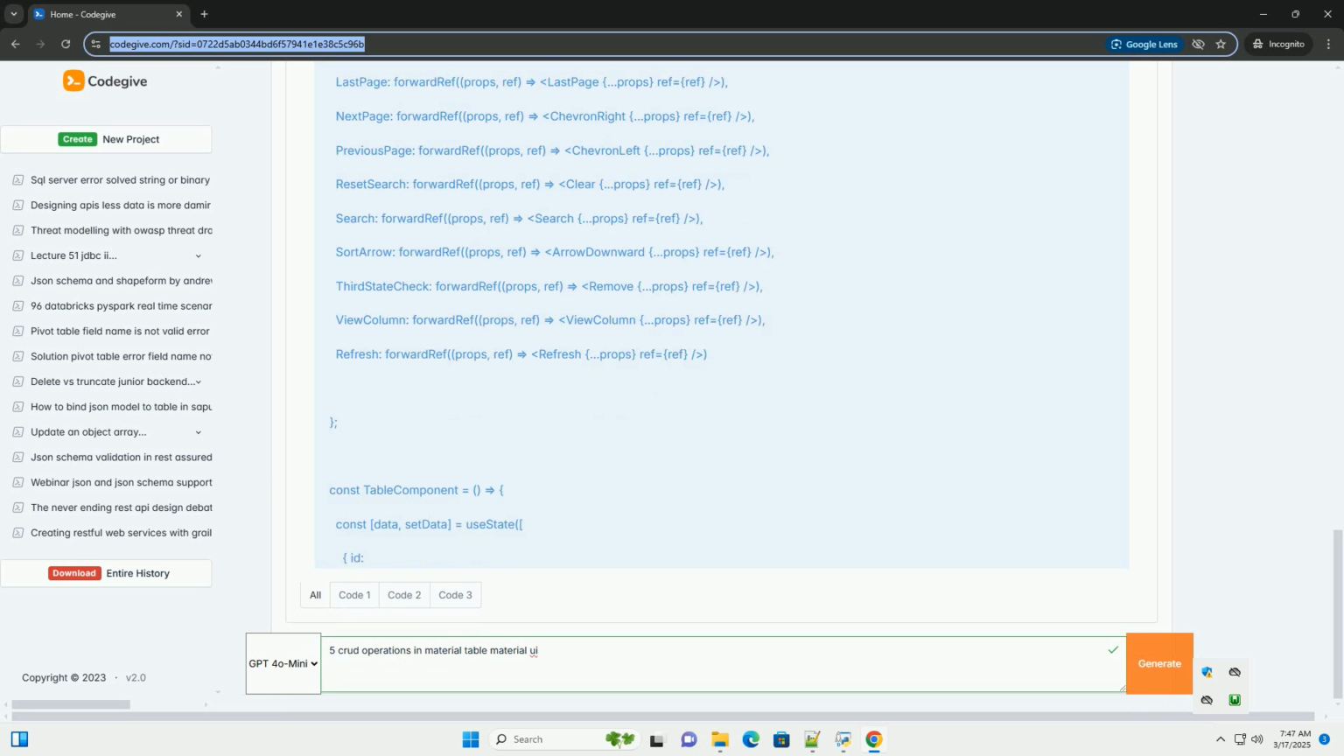4. Update operation, editing an existing row. The onRowUpdate prop within editable handles row updates. Explanation. onRowUpdate, this function is called when the user edits a row and clicks the save button. It receives newData, the updated row data, and oldData, the original row data.